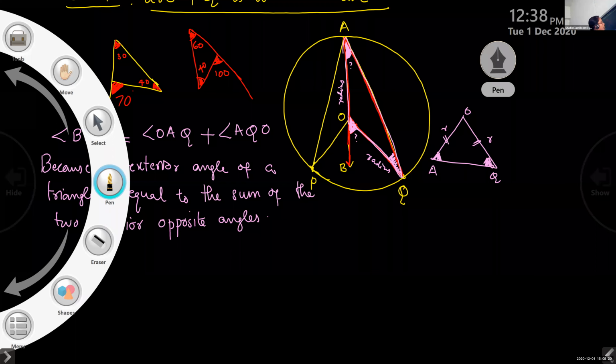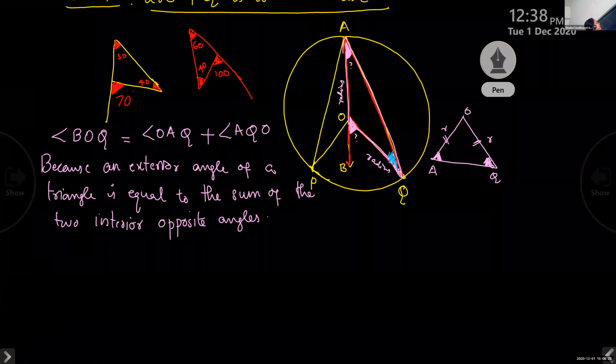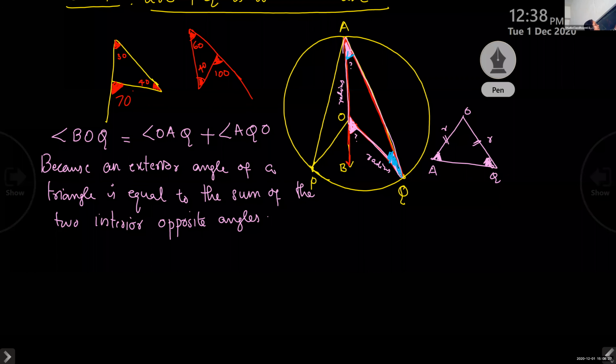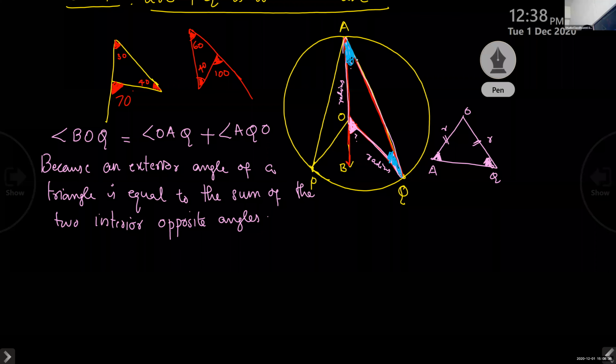Triangle OAQ, in this, these two angles, just now we marked, no? These two angles are equal, right? Isn't it, children? Yes, ma'am. Okay. So you have to write that in triangle OAQ, OA equal to OQ because both are radii of a circle.